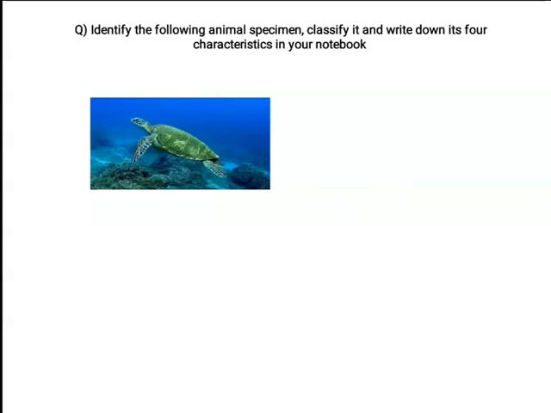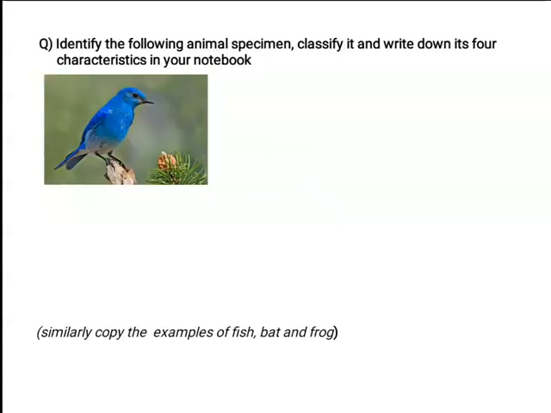Similarly, I have given you 2 more questions. Identify the animal specimen and write it down in your notebook. You need not draw the diagram, but you should remember what it is. This is the last assignment. So I have given you 2 animals to identify. Let me remind you, all these are chordates. They have a backbone. You only have to identify what it is. Imagine what their body is covered with and accordingly classify.